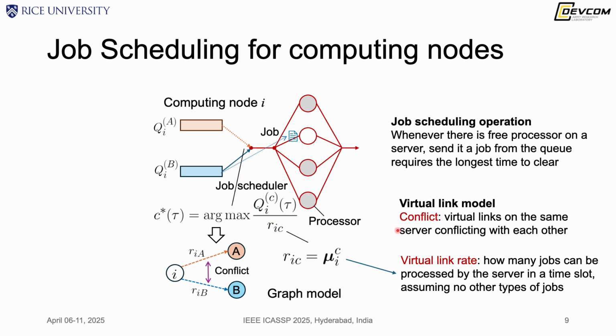And then we model this operation as two virtual links, which are in conflict with each other, and their link rate represents the processing bandwidth, or how many jobs can be processed per time slot.